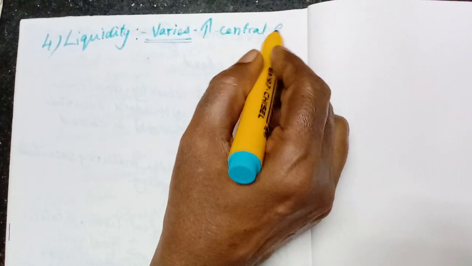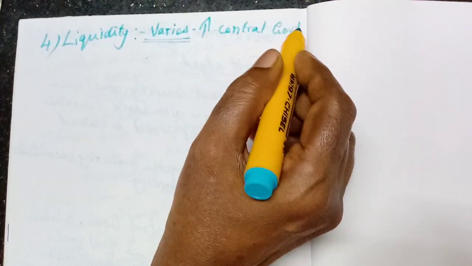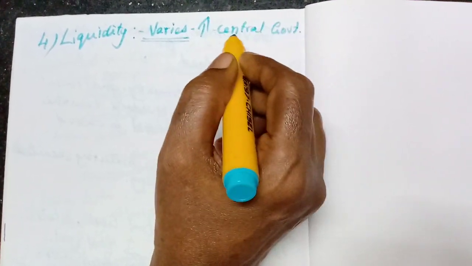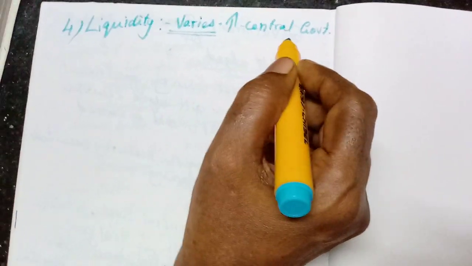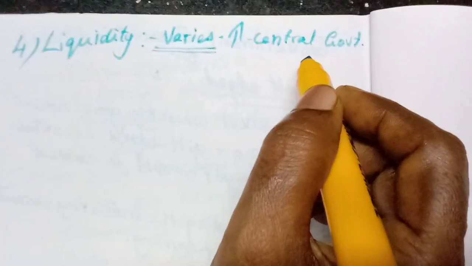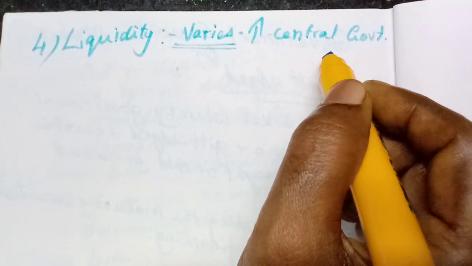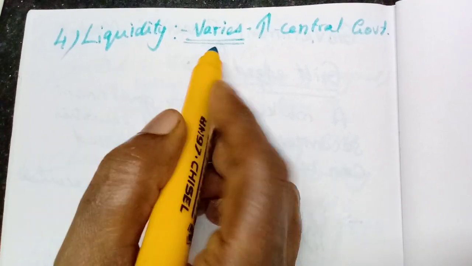If it is state government securities, we cannot convert them into cash very fast. Understand? So the liquidity profile of securities issued by the central government is high, but for state governments it is not as high as central government.